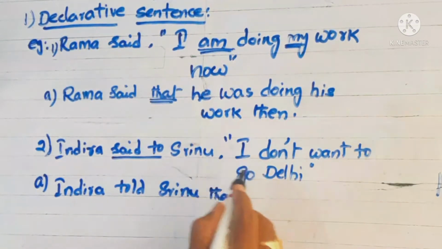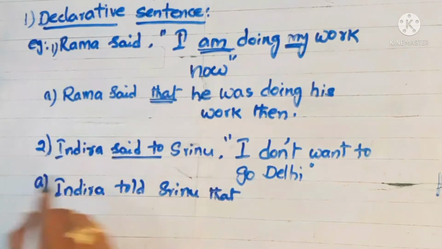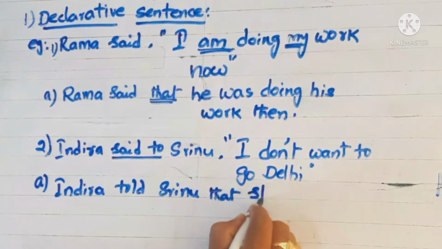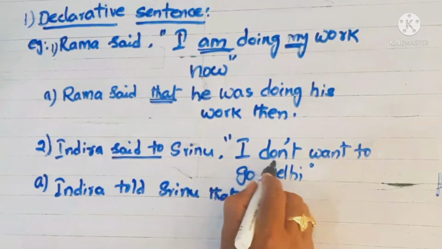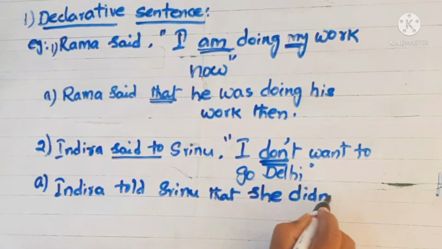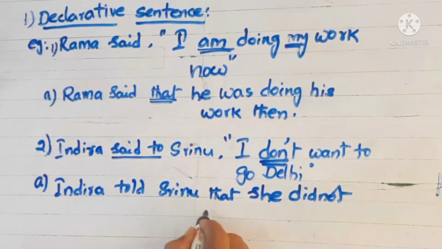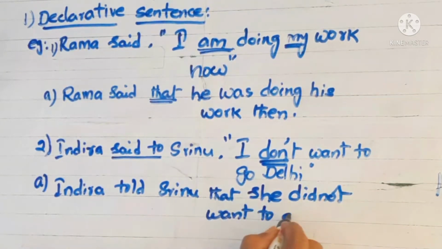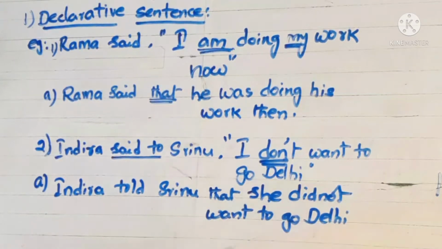So I refers to Indira, so you can use she. What is the past form of don't? Did not want to go Delhi. You can change in this way.